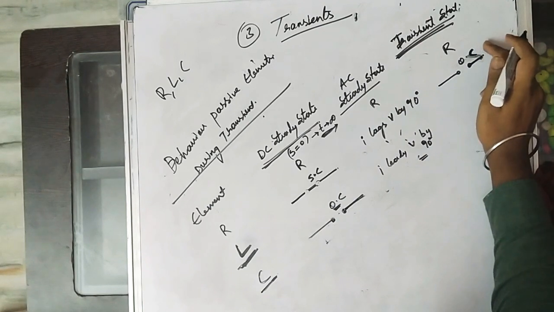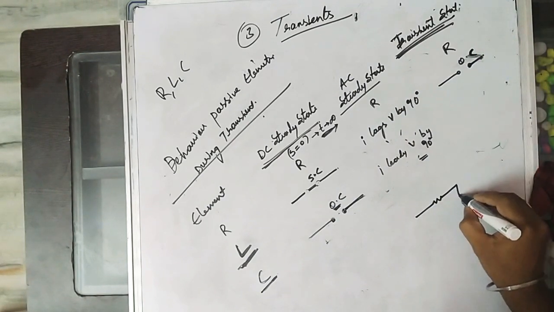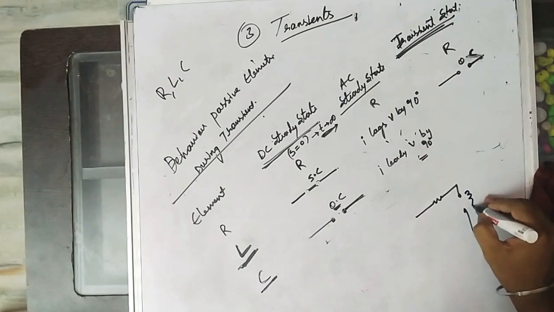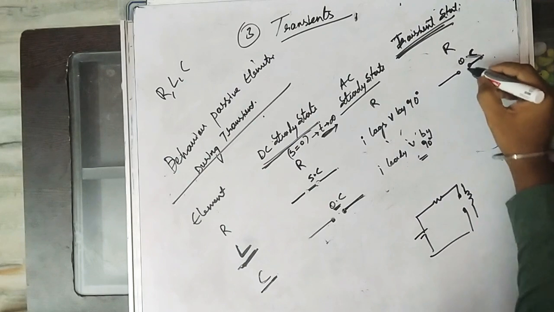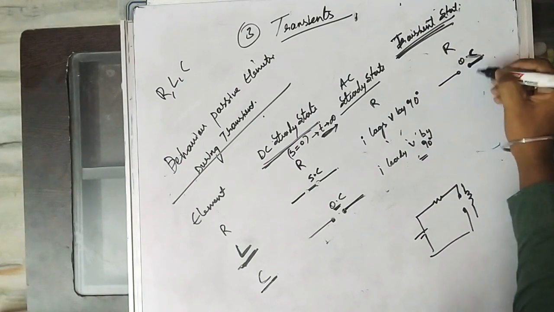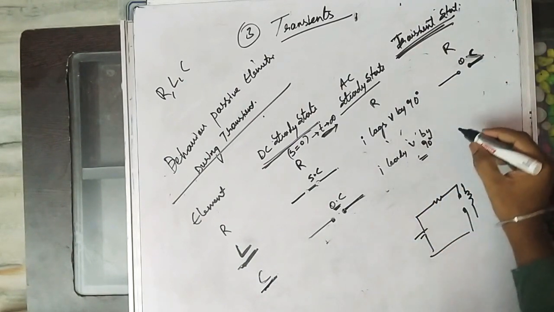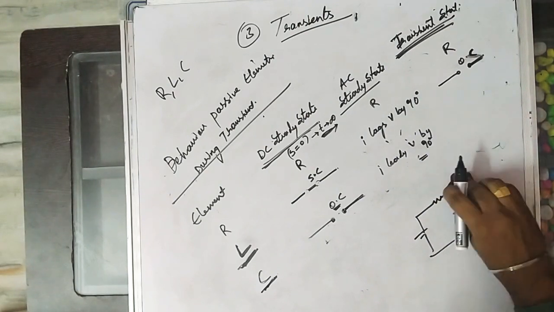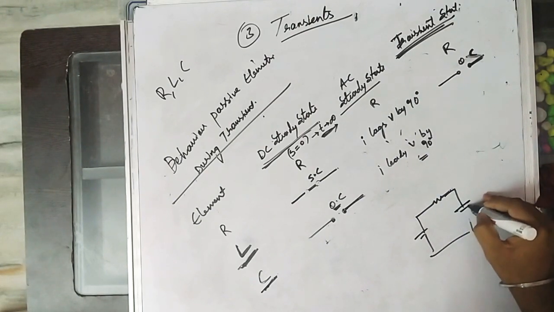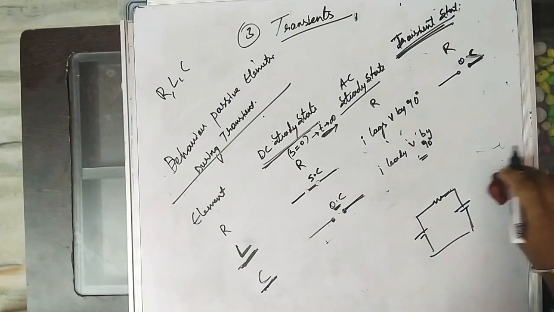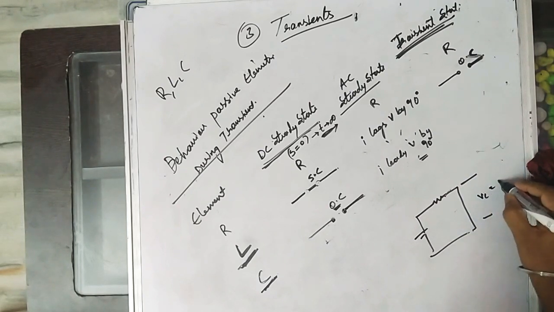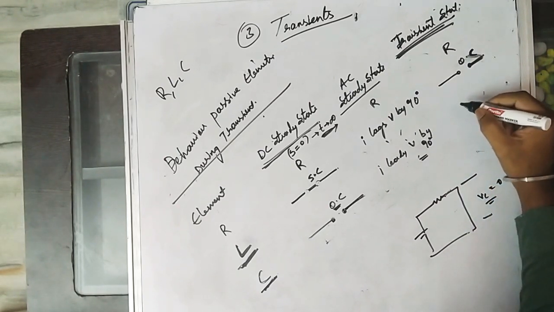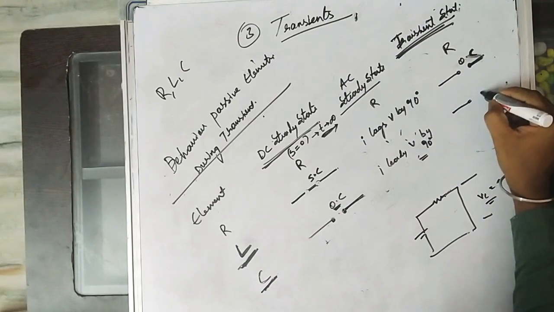So at t equal to 0, the inductor behaves as an open circuit. The capacitor doesn't allow a sudden change in voltage, so voltage is not built up and the voltage across the capacitor equals 0. That's why at that instant, the capacitor behaves as a short circuit.